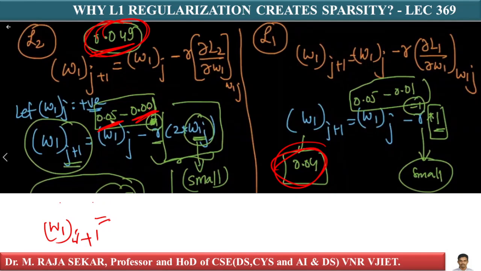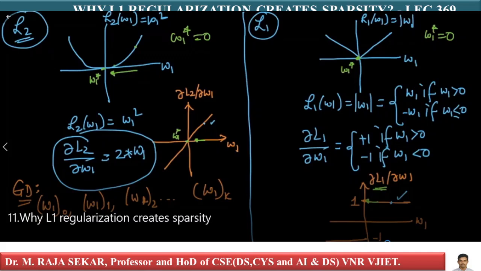On the other hand, in the case of L2 regularization, as you come closer and closer to your optimal solution, your derivative becomes 0. Here in the case of L1 regularization, the derivative is constant.